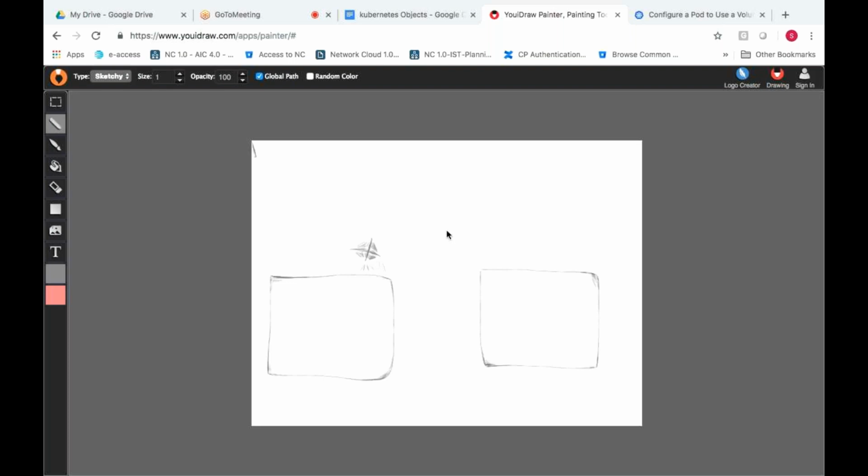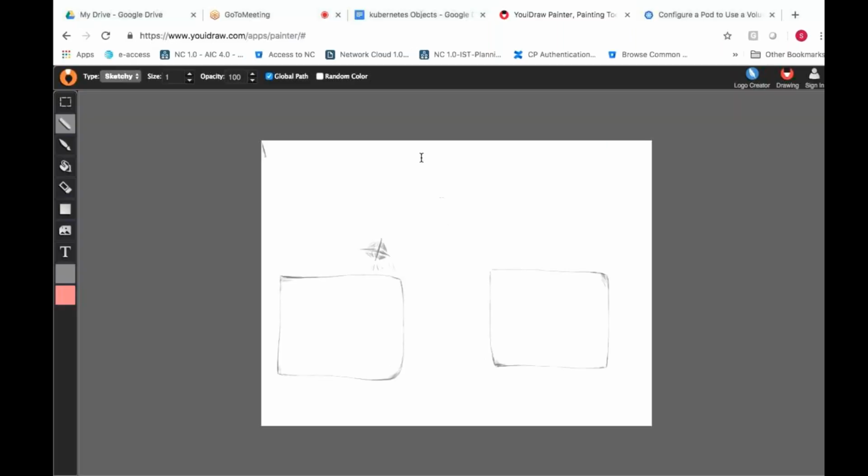Okay, so let's see how to create this replication controller. We will do an experiment: we'll try to delete one particular pod, and we'll see whether it is automatically getting created or not.